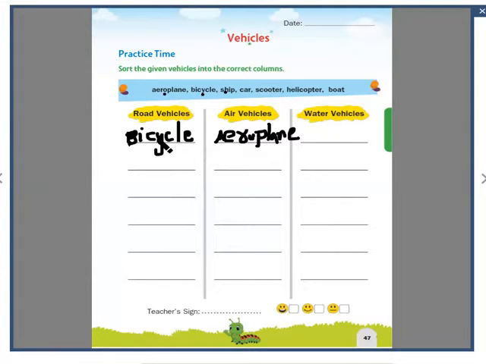A ship doesn't go on a road. It doesn't fly in the air. It is a water vehicle. S-H-I-P, ship.